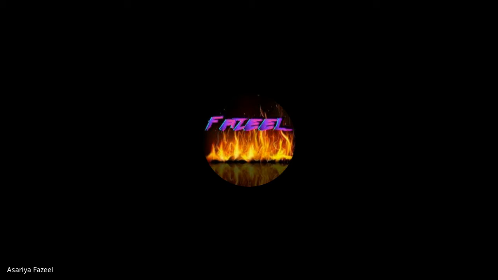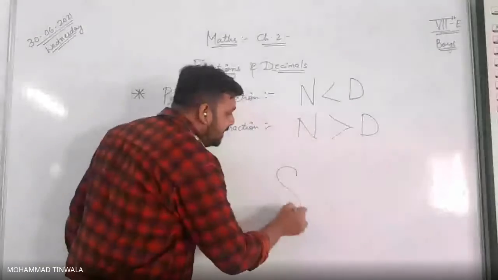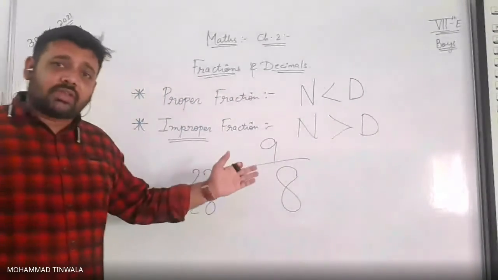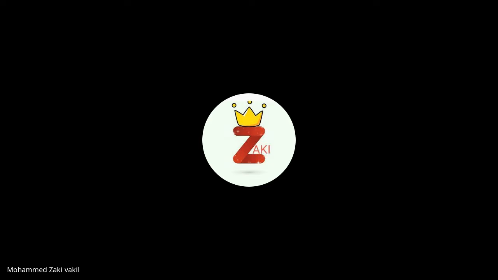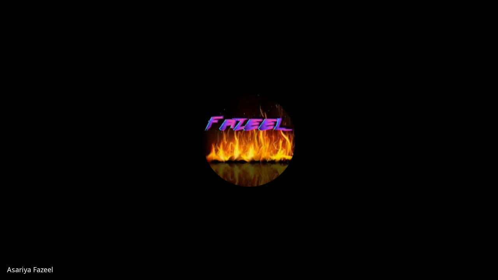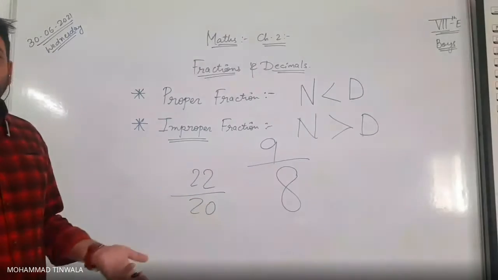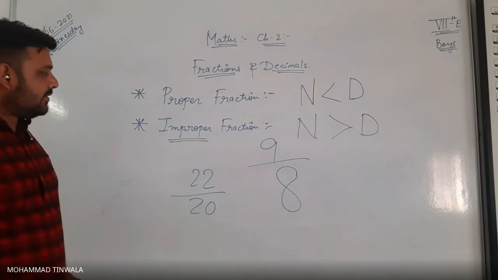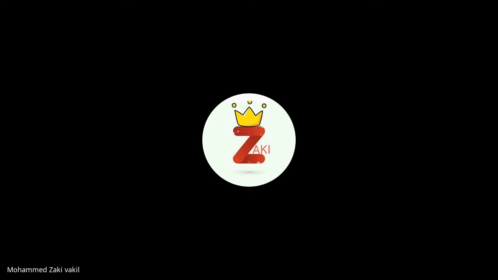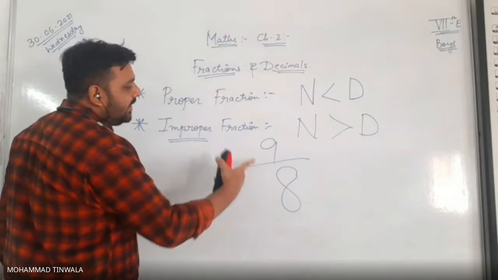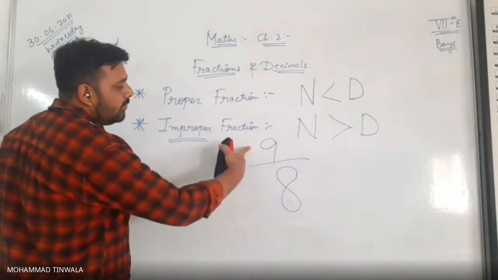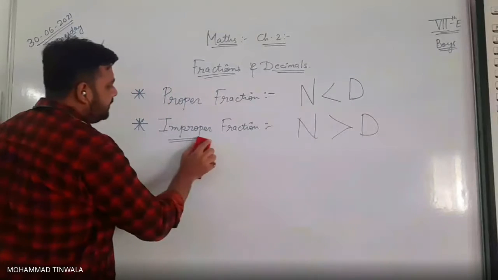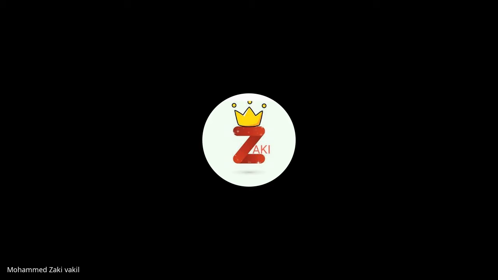Now the pizza is already divided into 8 pieces. If someone says I ate 9 pieces, would that be believable? No, sir. It is improper. Are you getting the content? What do you mean by improper fraction? In this, can you see numerator is always greater than denominator? Numerator will always be bigger than denominator. Understood? And we can convert improper to mixed fraction.